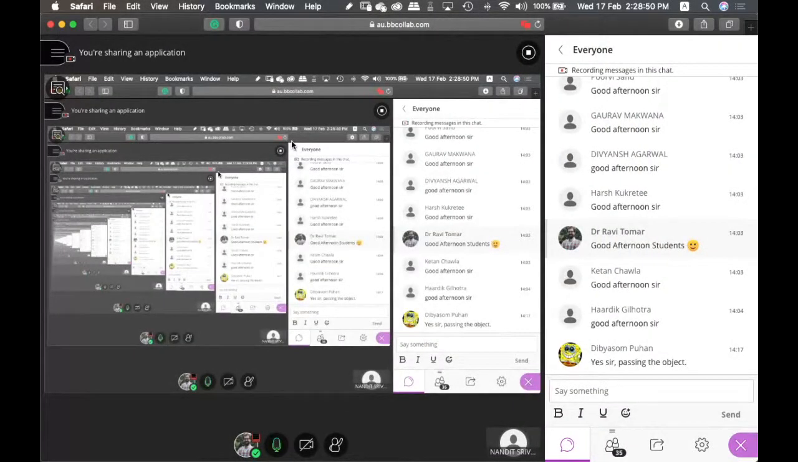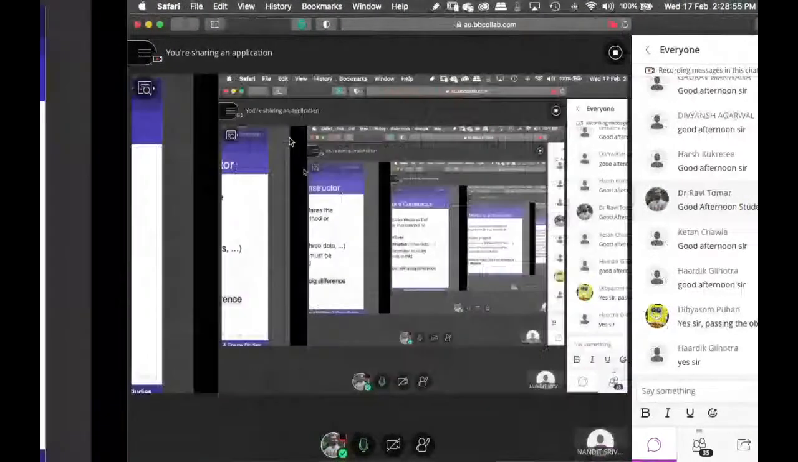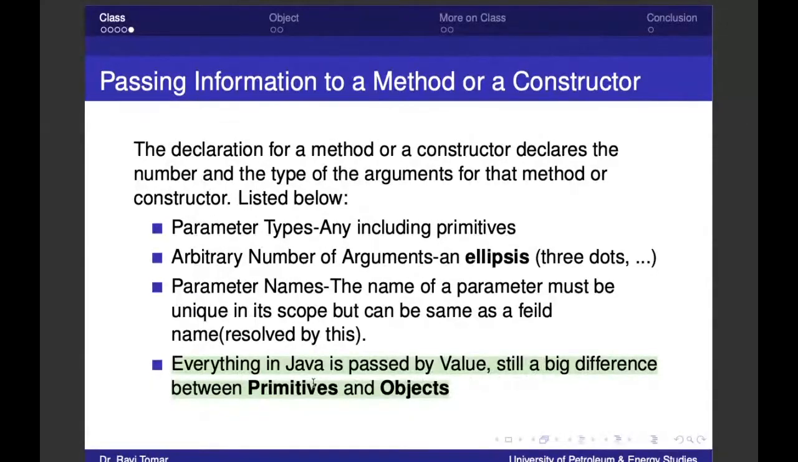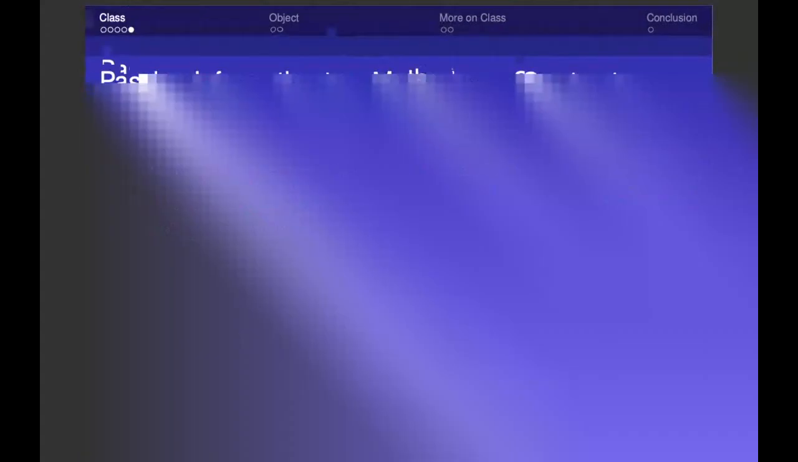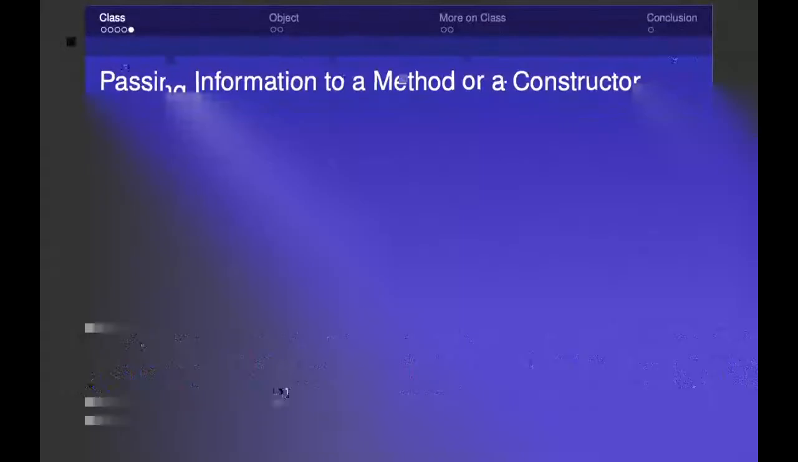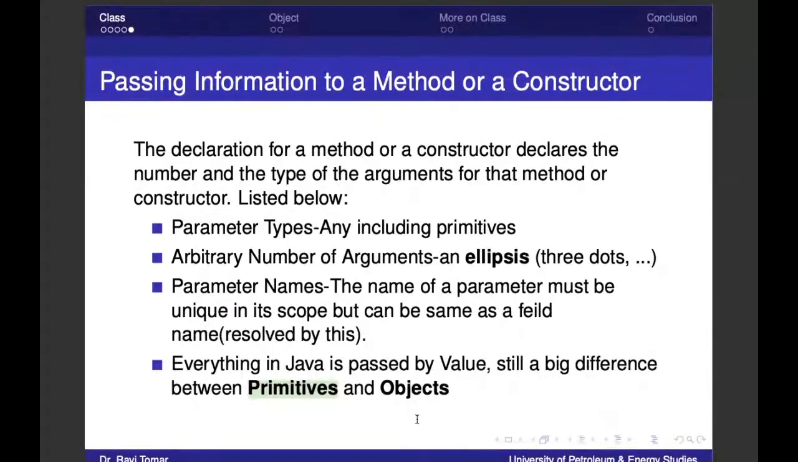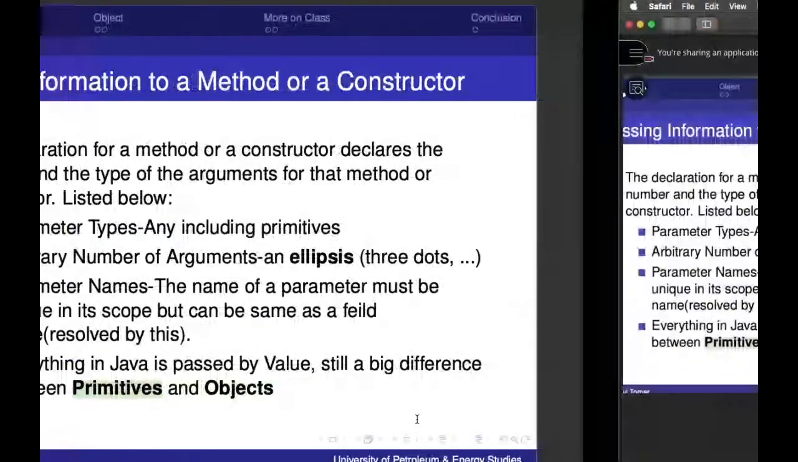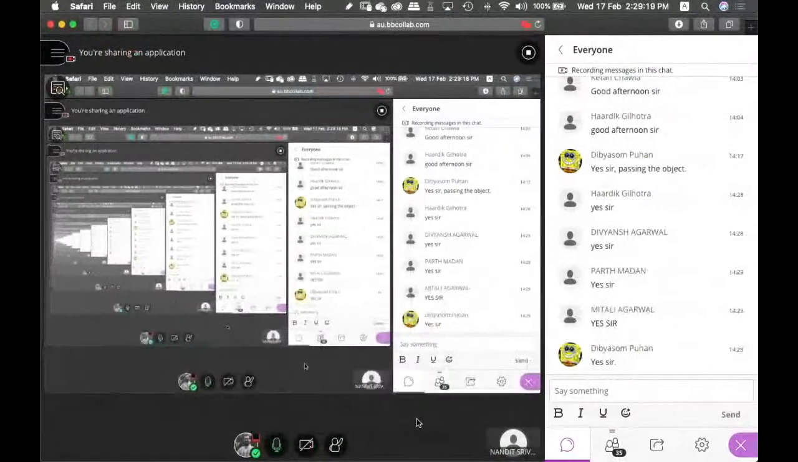Is it clear, this part? Everything in Java is passed by value, still there's a big difference between primitives and objects, right? If we were using primitives, then we would be using something like an ampersand, but primitives also work here as pass by value and not pass by reference, because whatever you pass in case of a primitive is also converted to the wrapper classes, the integers, float, double, or whatever they are. That's why they are also passed in the same way.